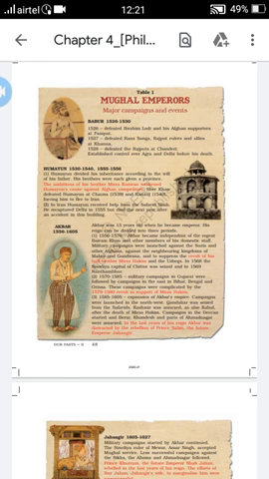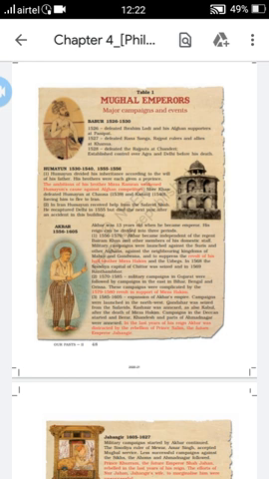These places in northern India he captured, and in 1530 he passed away. He died in 1530.